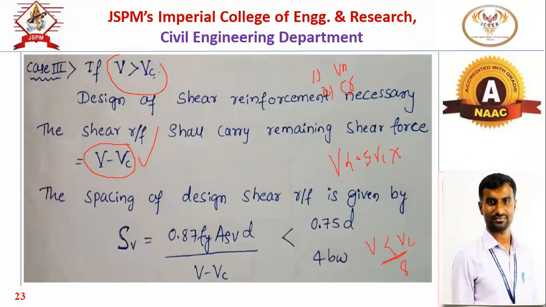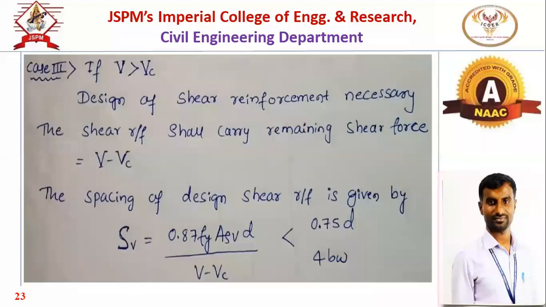Generally, V is the shear reaction at the ends. As we know, the load is distributed as imposed load. If the beam is simply supported, V is nothing but WL by 2. In case of design, again you have to consider the factored load, multiplying with a factor of safety of 1.5. And this is the spacing. For spacing, the clause you have to remember is that the spacing should be less than the greater of these 2 values, 0.75 d or 4 times the width of the web. So these are the clauses we have to refer for the shear reinforcement.